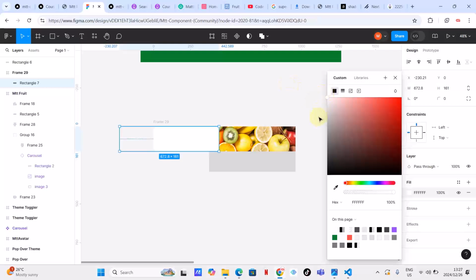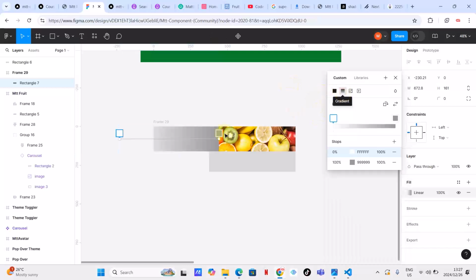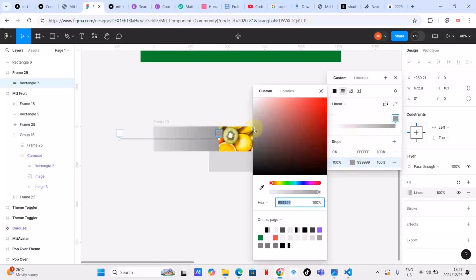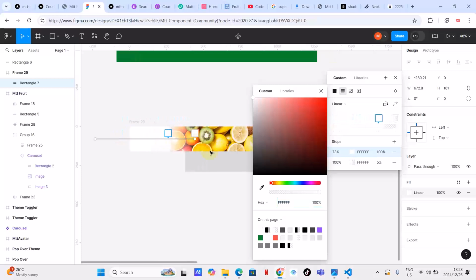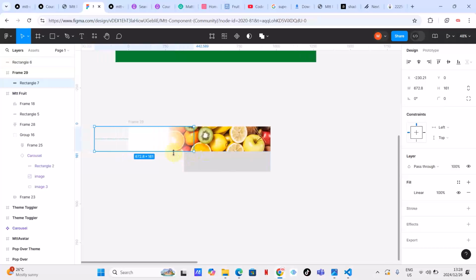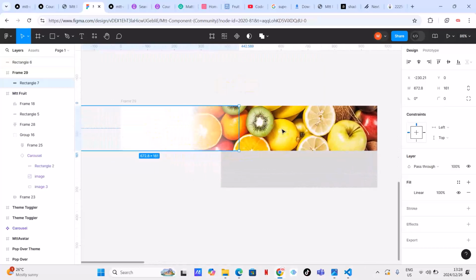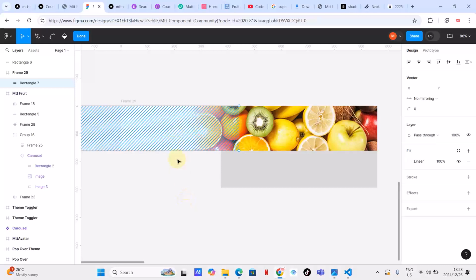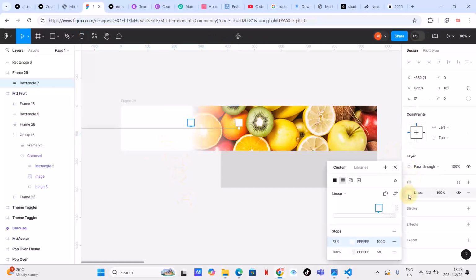And then I need to use a gradient. Let me make this white as well, because everything needs to be white, but this white needs to be transparent, as you can see. Then I'm going to push this white to this side. I hope you do get what I'm trying to do here. Let's see, I'm going to check here and then move this a little bit.